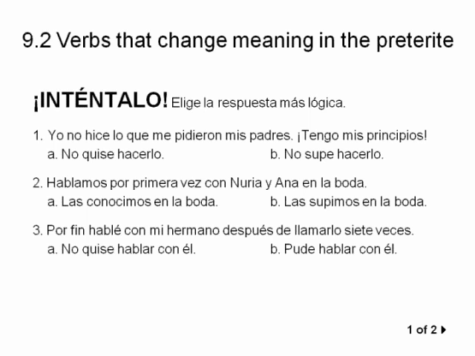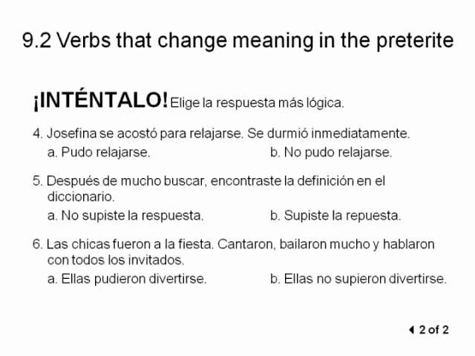No quise hablar con él means I didn't even want to talk to him. And pude hablar con él means I was successful at speaking with him, or I succeeded in finally speaking with him. And after trying 7 times, letter B most clearly reflects the sentiment I was finally able to speak with him.